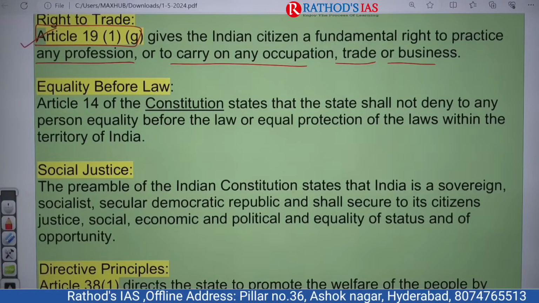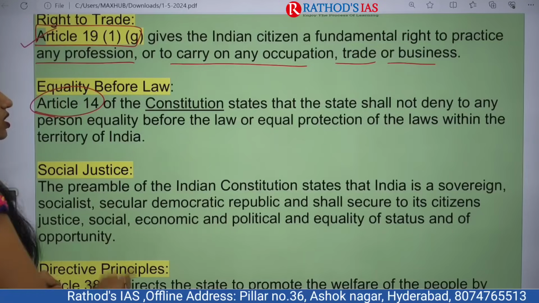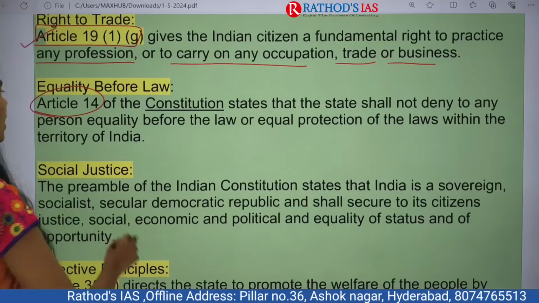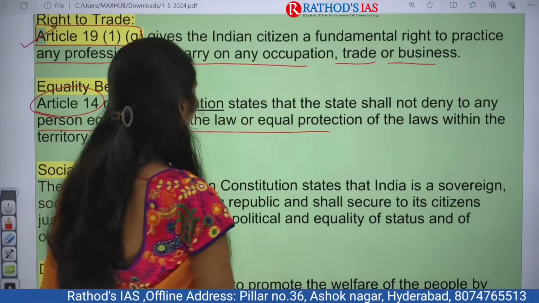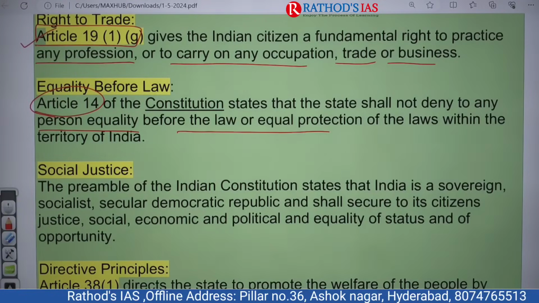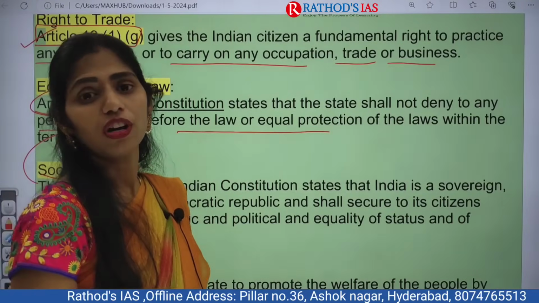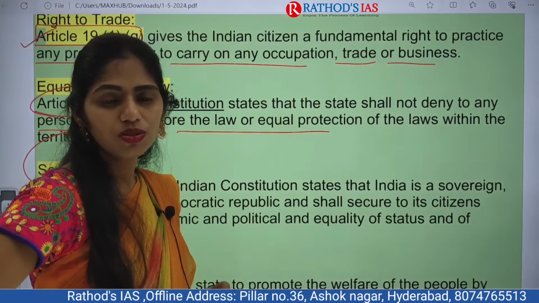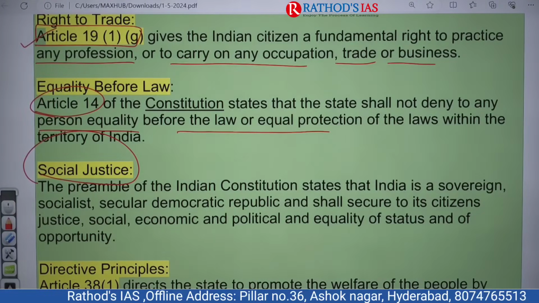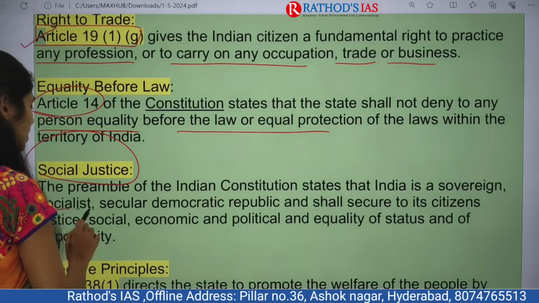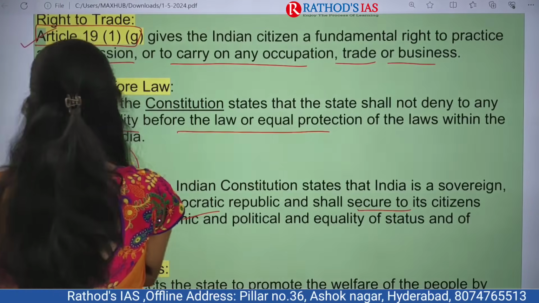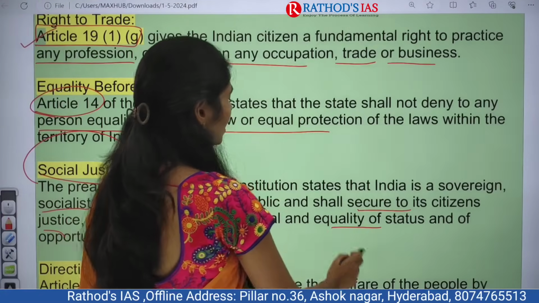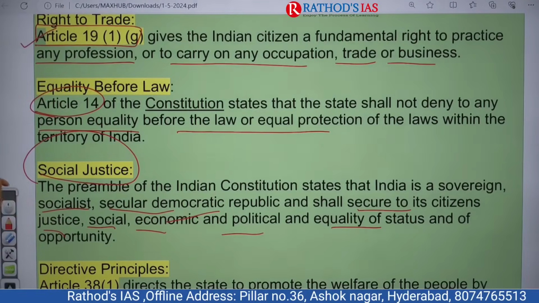And next one is equality before law. Article 14 of the Constitution states that the State shall not deny to any person equality before law or equal protection of the laws within the territory of India. And next one is social justice. We have the Preamble, the preface or identity card of our Constitution, right? In this Preamble it says that India is a sovereign, socialist, secular, democratic republic and we shall secure to all its citizens justice, social, economic and political, and equality of status. All these things are very important.